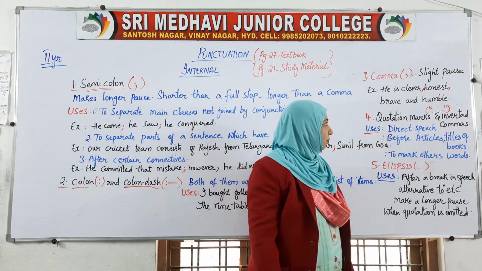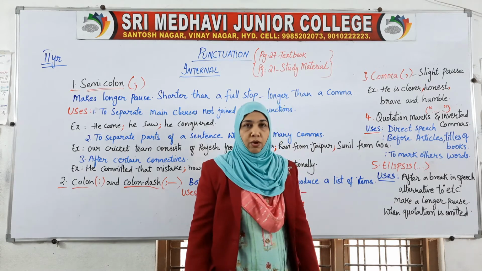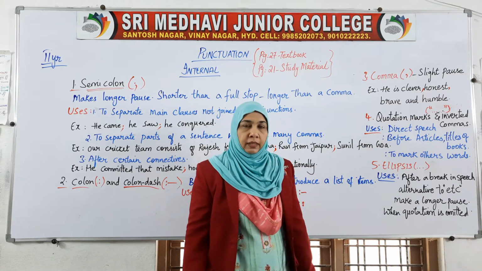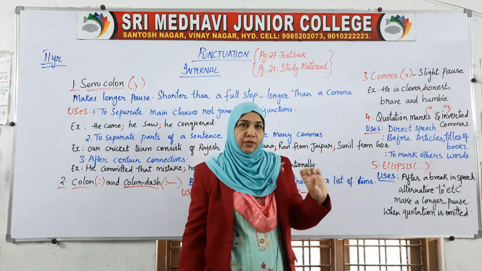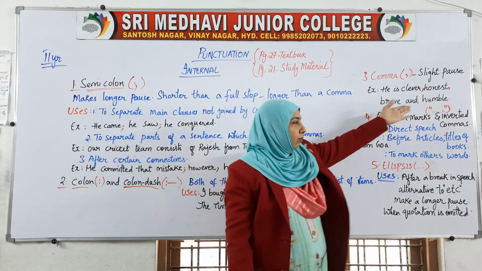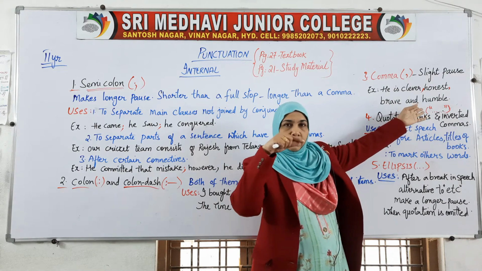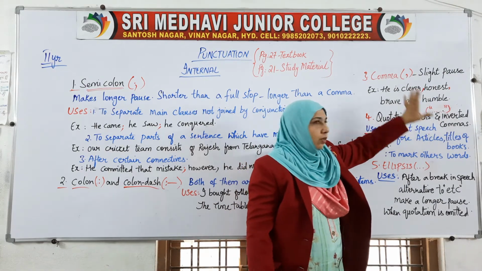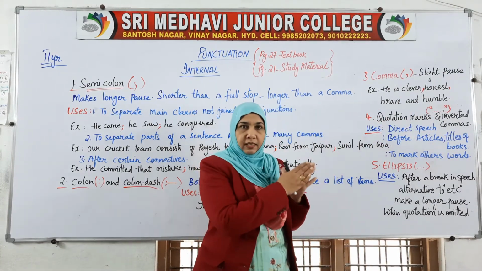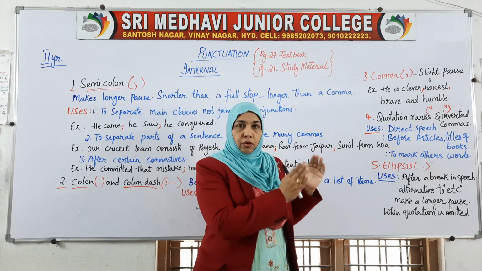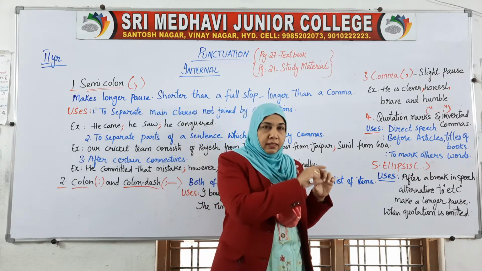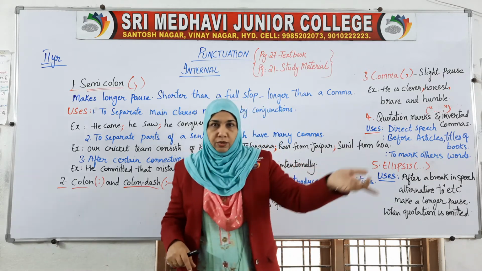Next is the quotation marks or the inverted commas. Both are 90% of the time similar, but sometimes there is a difference. Commas are used upside at the start and at the end of the sentence to make the other person realize that this is a sentence said by so and so.